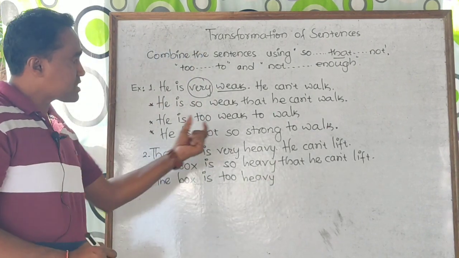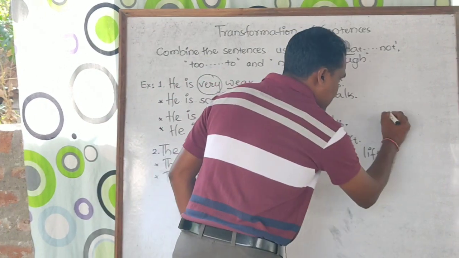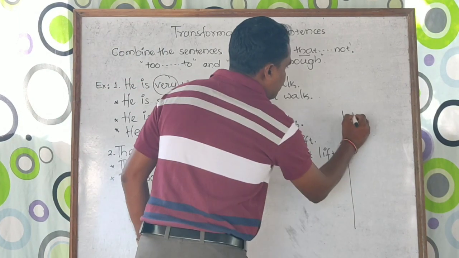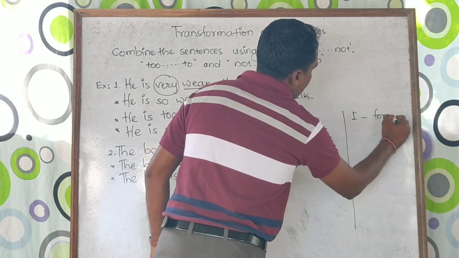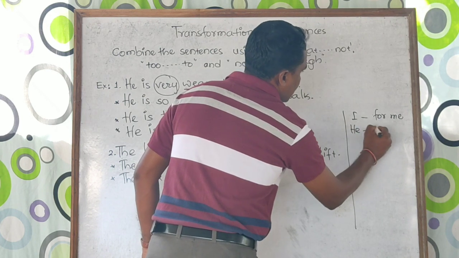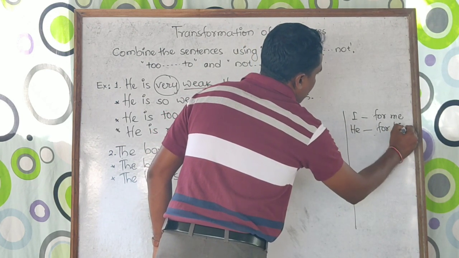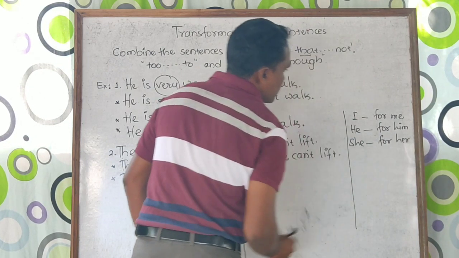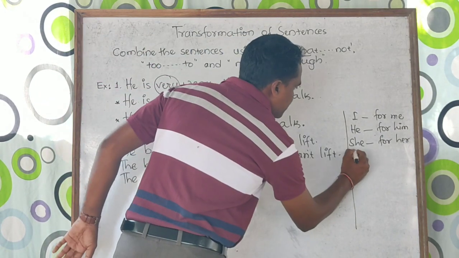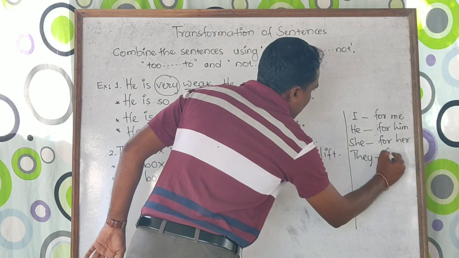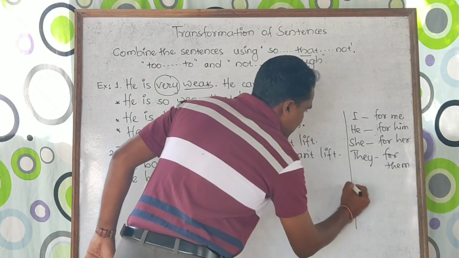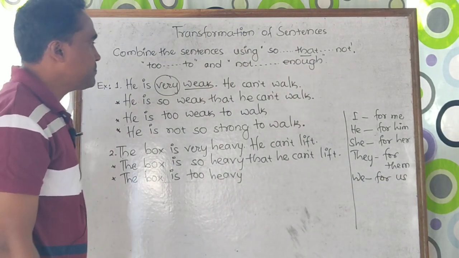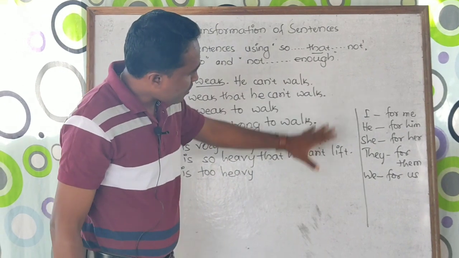Here, as both the subjects are different, we can add a few words. Like if it is I, use for me. If it is he, just use for him. If it is she, just use for her. If it is they, for them. If it is we, just use for us.